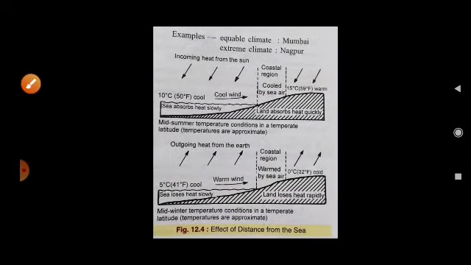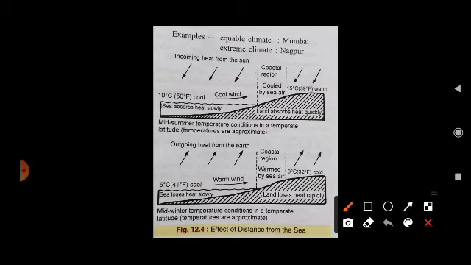Next one is the distance from the sea. What is the distance from the sea? We know very well that places very near the ocean have a moderate type of climate, and places away from the ocean have an extreme climate, either hot or cold. Now you can see here, in midsummer, because we already understand differential heating, the land gets heated very fast, and water gets heated very slowly.